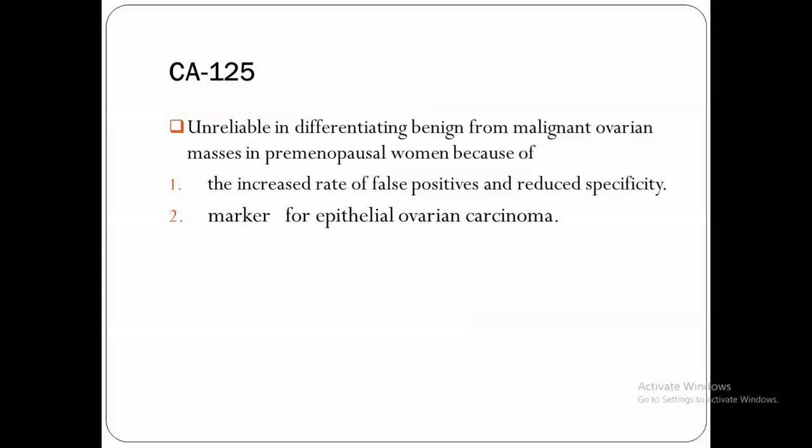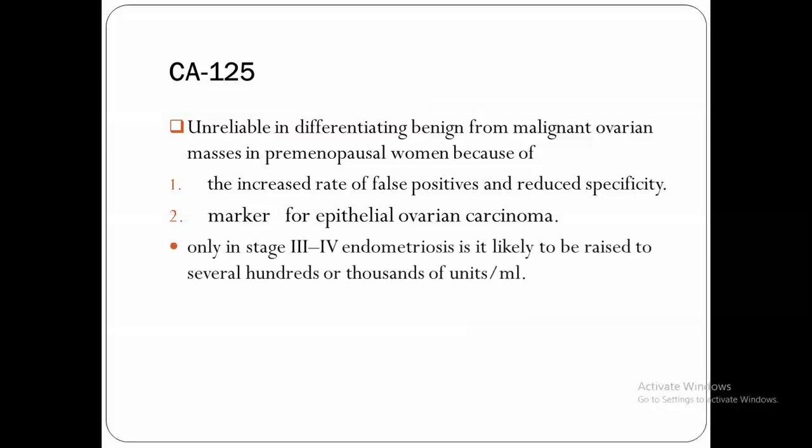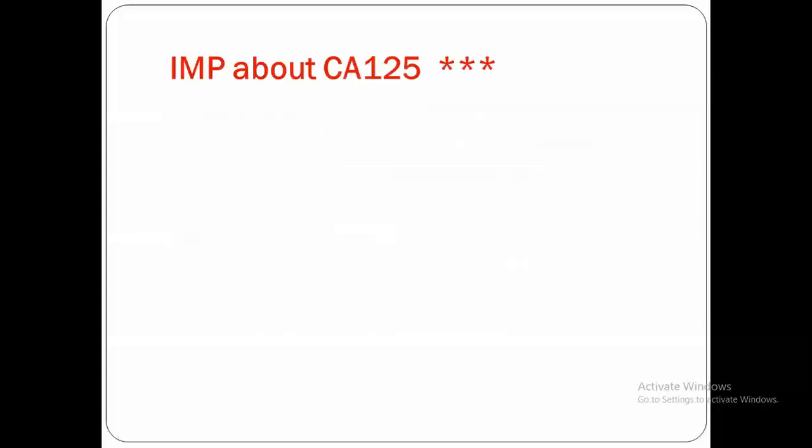It means that it is more specific and sensitive for epithelial ovarian carcinoma. We will not find it increased in borderline ovarian tumors and non-epithelial ovarian tumors. In stage 3 and stage 4, we can find it at a very high level, but only 50% of the cases of early stage disease, which is stage 1 and stage 2, will have an increase in CA125.